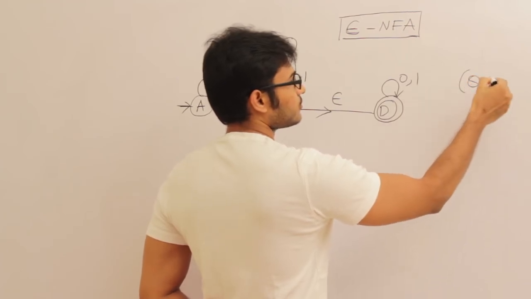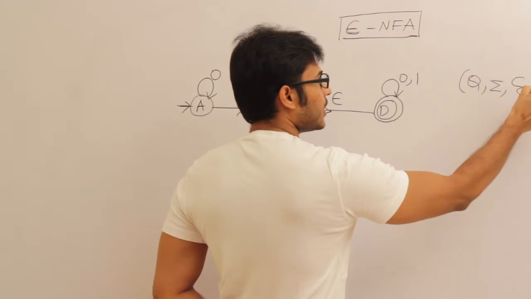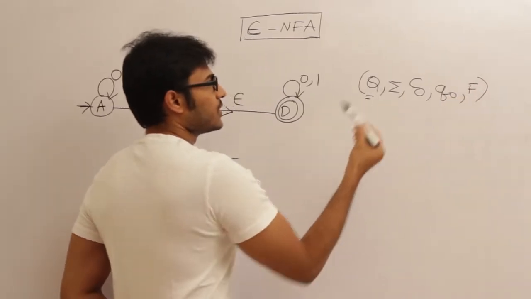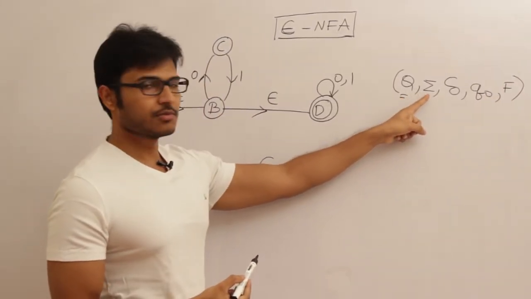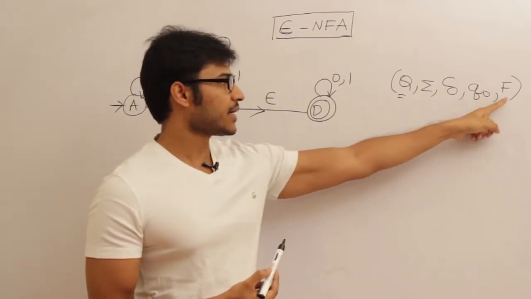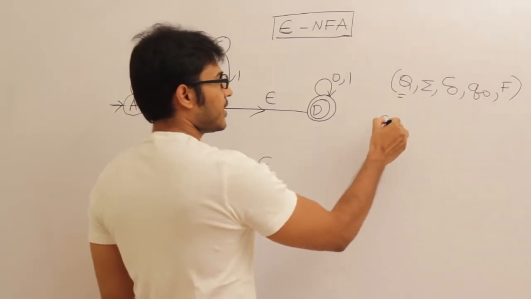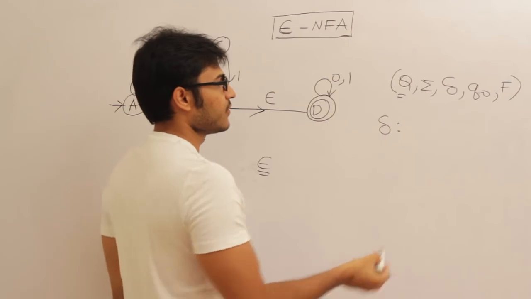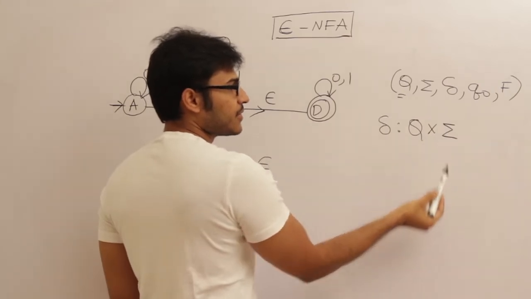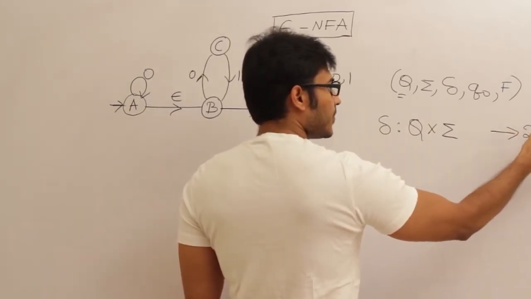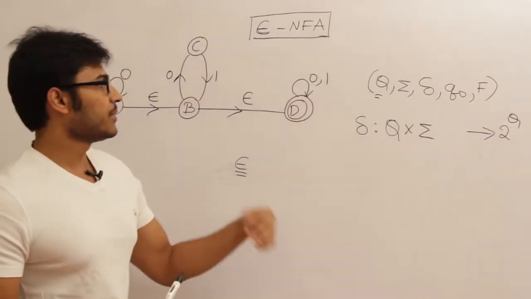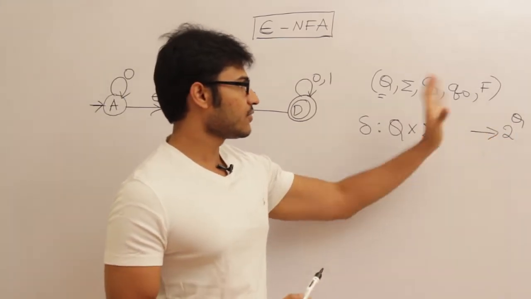Let us say Q, sigma, delta, Q naught and capital F. Q is the set of states which we already know, sigma is the input alphabet which we already know, and delta is a bit different here. Q naught is the initial state and capital F is the set of final states. So delta, if you remember in NFA, is Q cross sigma, which means if I am in some state and I see some input, then I go to 2 power Q, the power set of Q, which means I'll go to a subset of all states.